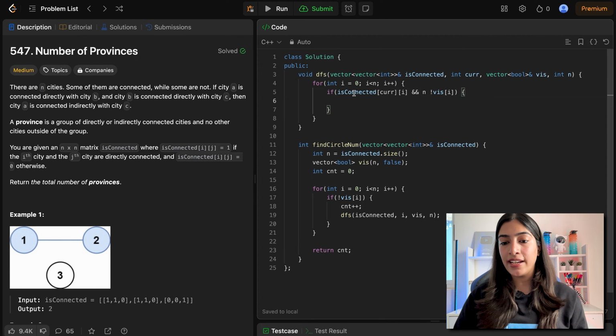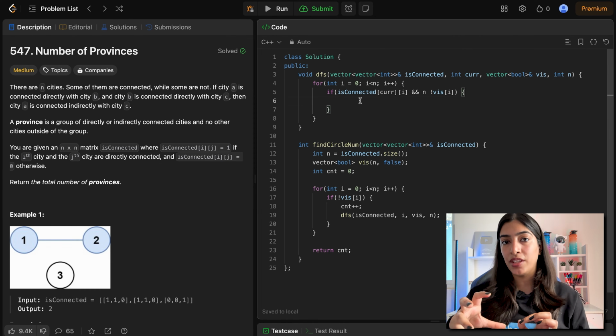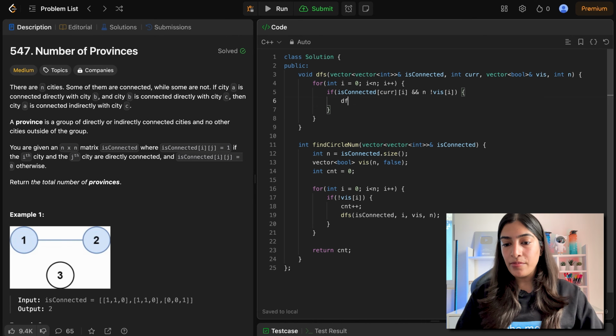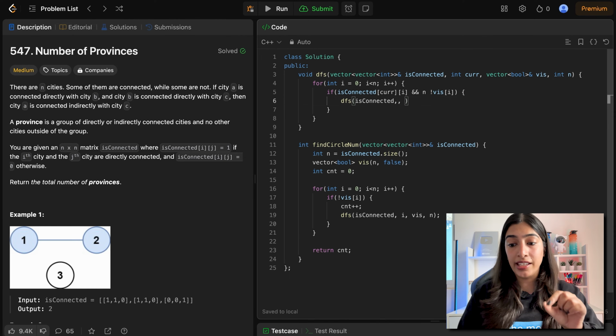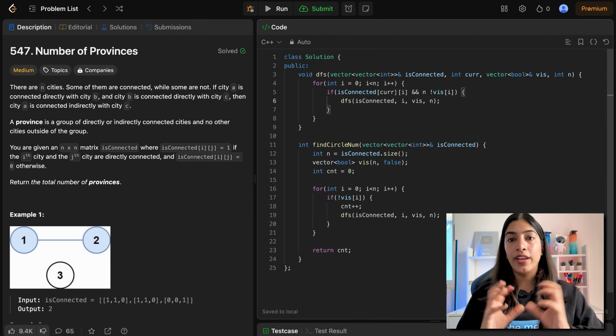So this shows whether it is a direct edge or not, basically are they neighbors or not, current and I, and I is not visited. That means we need to visit I and we need to call DFS from there. So recursively we need to go on and now I will become current. So I am calling this DFS and I am passing is connected, I am passing I. Now I will become my current. So I has become my current and the rest of it will remain the same, visited and n will remain the same. Now, very important thing.